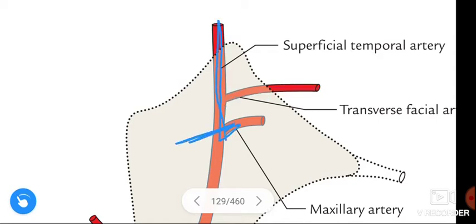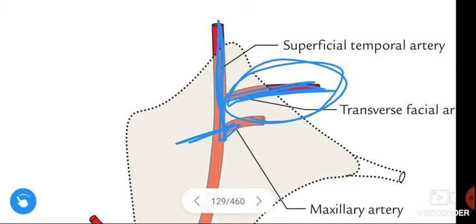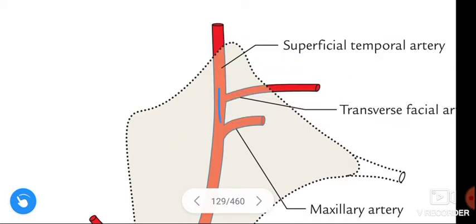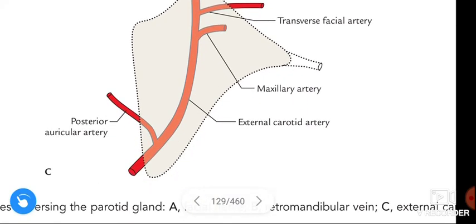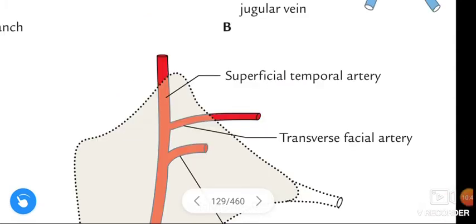This is the superficial temporal artery and this is the maxillary artery. And see here, this is not a branch of the external carotid artery. This is the branch of the superficial temporal artery, that means this is the transverse facial artery, a branch of the superficial temporal artery. It emerges through the anterior border of the parotid gland.